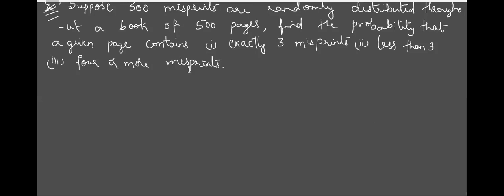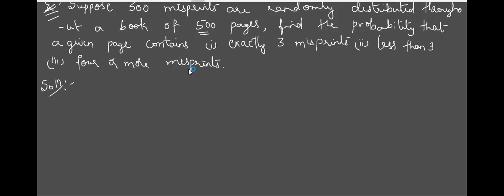Now, if you just see, the number of pages is 500. So obviously n is larger, and the number of pages cannot be a fractional value. It should be a whole number, so obviously it belongs to discrete. And n is larger, so which distribution has to be applied? Poisson's distribution.